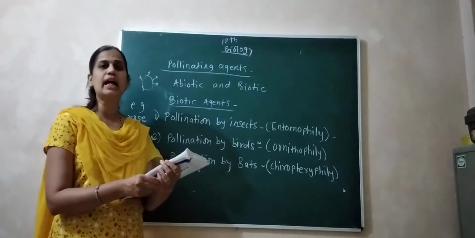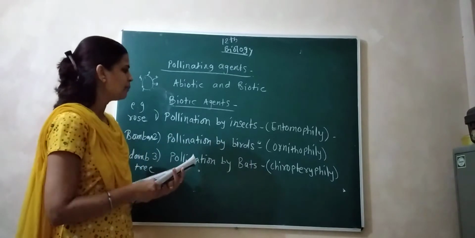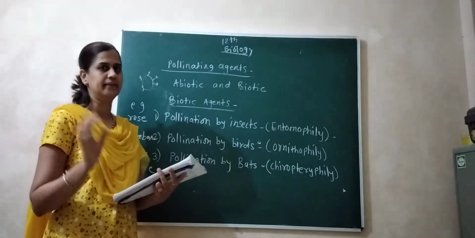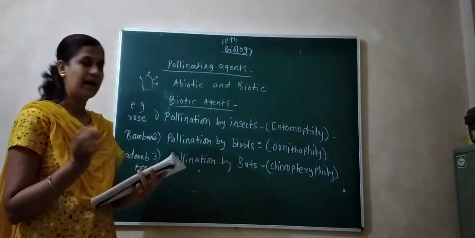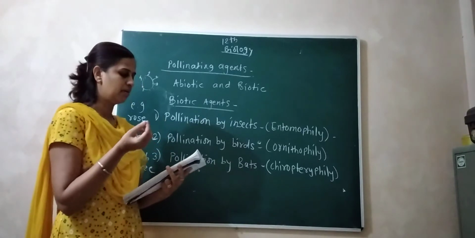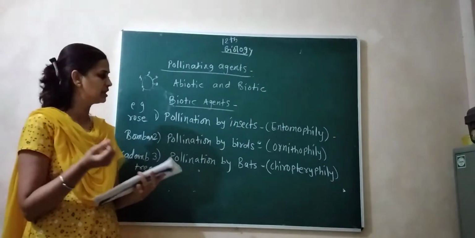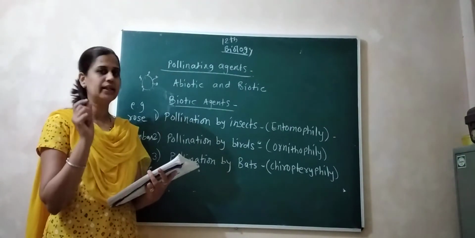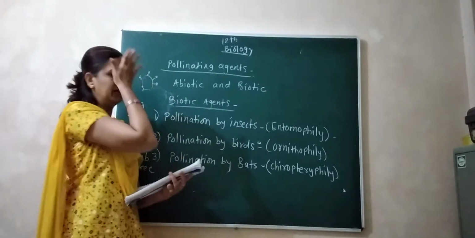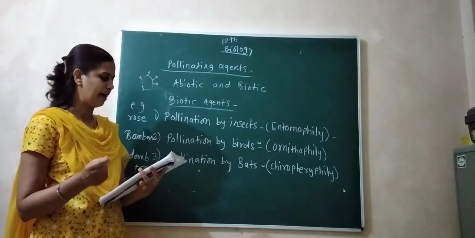What are the exact adaptations of ornithophilous plants? The flowers are usually bright in color, large and showy. They secrete profuse, dilute nectar. Pollen grains are, like entomophilous plants, sticky and spiny.